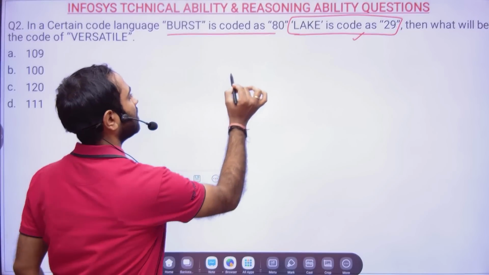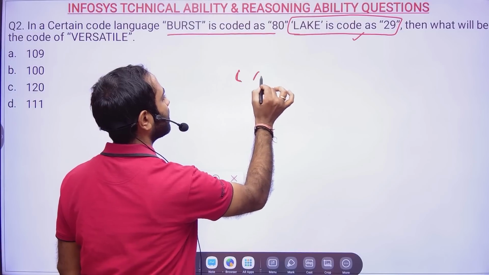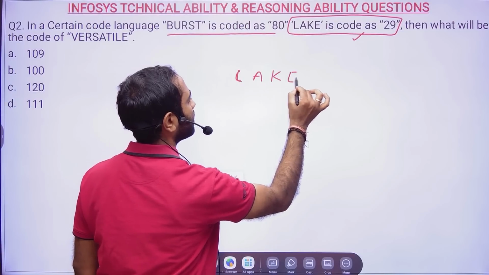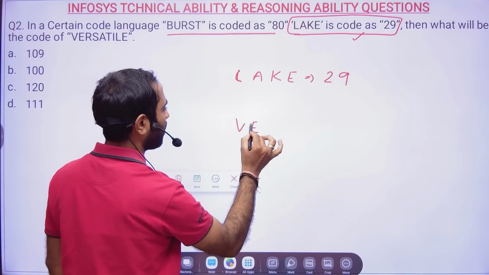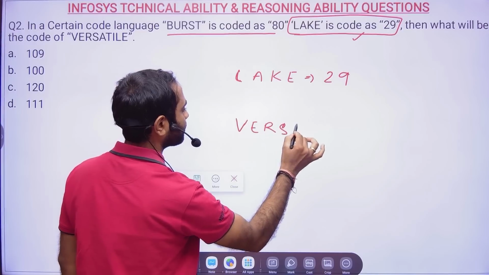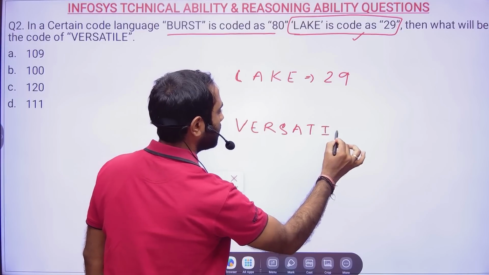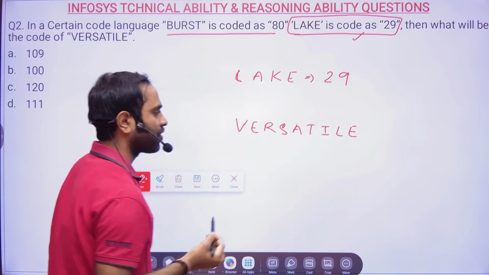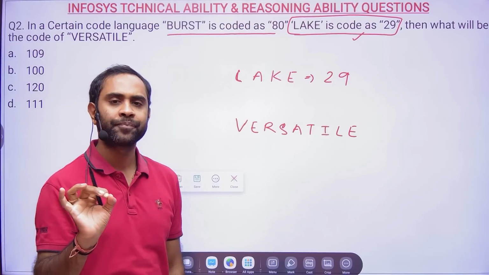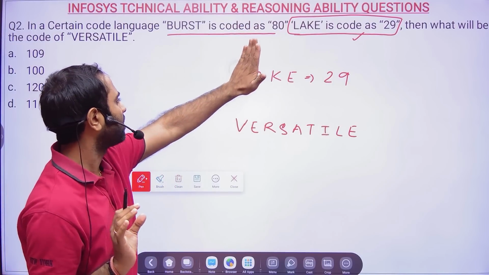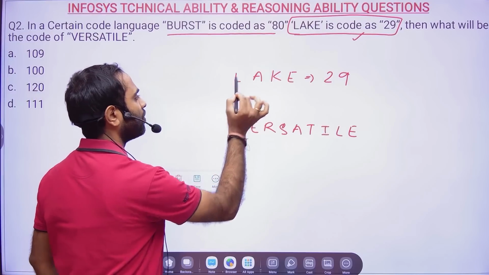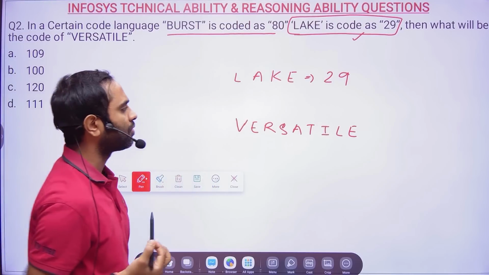So lake is coded as 29. Then they are asking you to find the code for versatile. The main problem with this kind of question is remembering the alphabetical position of the alphabets. But you do not have to remember. I will tell you the tricks, okay? With the tricks, you will easily be able to solve it.